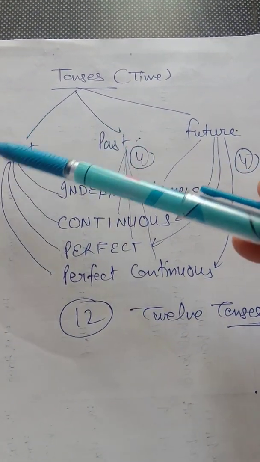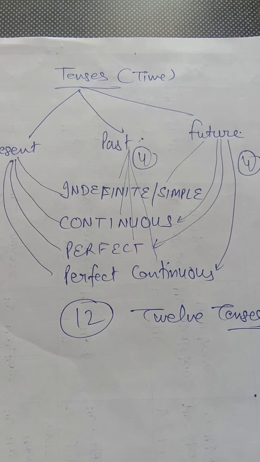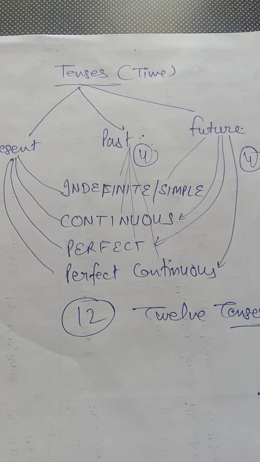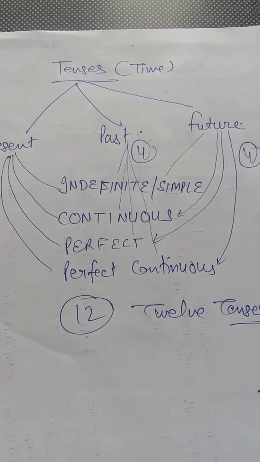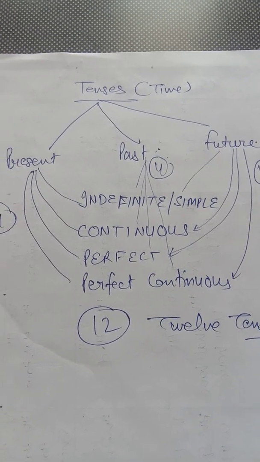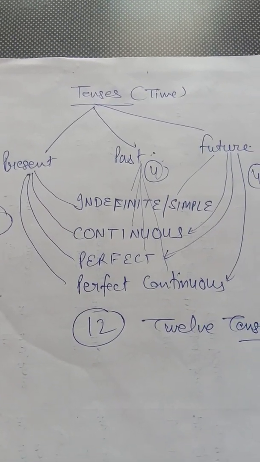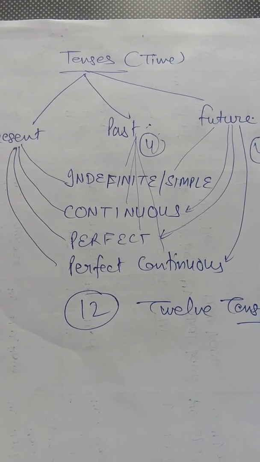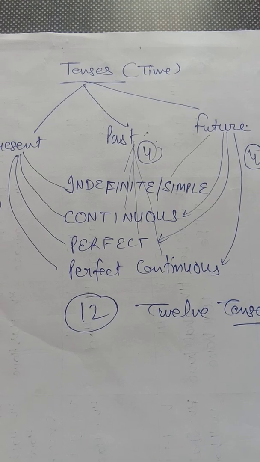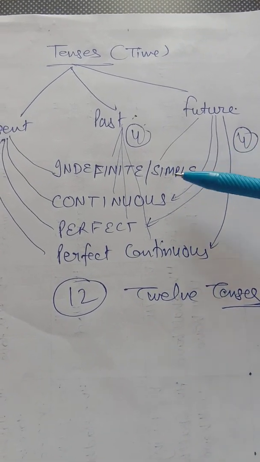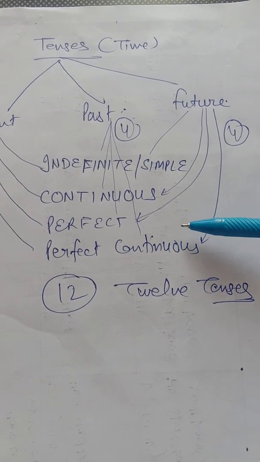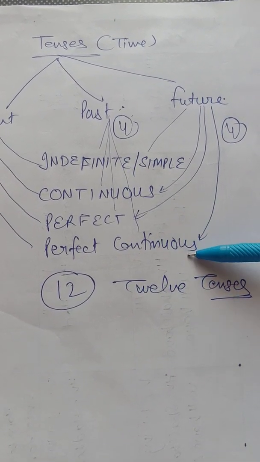Present means the time that is still going on, that is present time. Past, that had gone. And the future, that will come. So your three tenses: present, past and future. These are the three main divisions of tenses. And again there are four subdivisions of each tense. First is indefinite or simple tense, second is continuous, third is perfect, and fourth is perfect continuous tense.